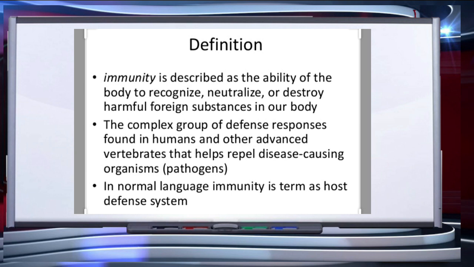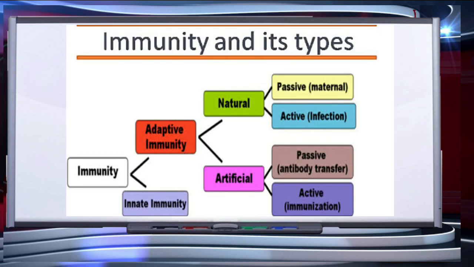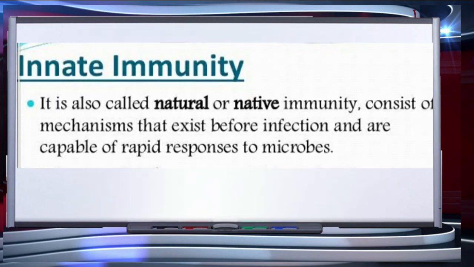Or we can say this is the capacity of an organism to resist or defend itself from the development of a disease. Immunity is of two types, innate immunity and acquired immunity. In this presentation, we will learn what is innate immunity and its types. Now let's understand what is innate immunity.